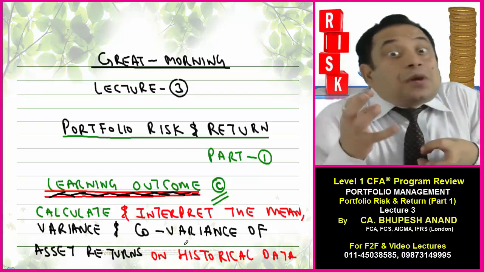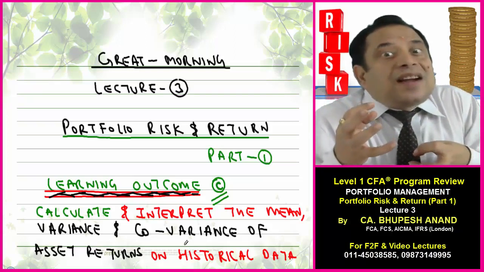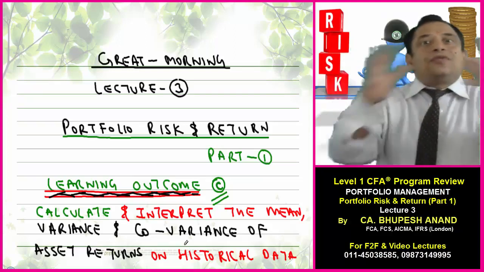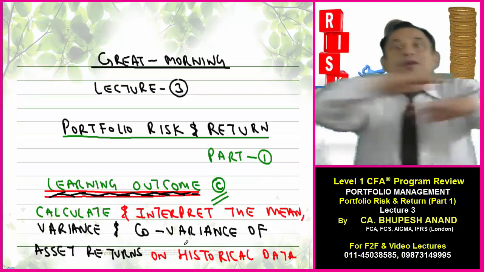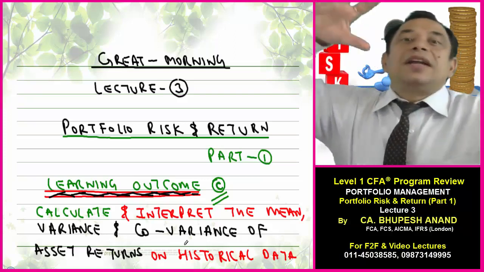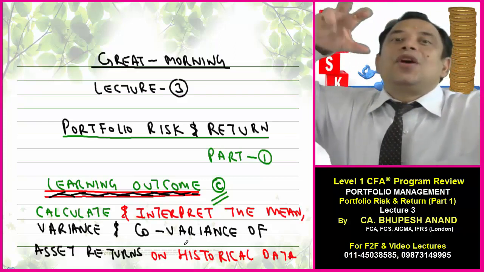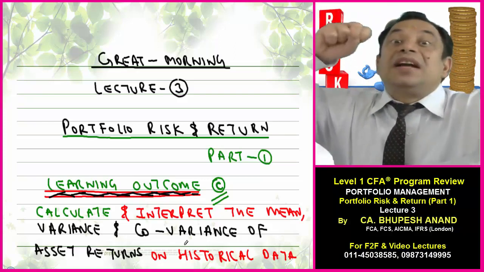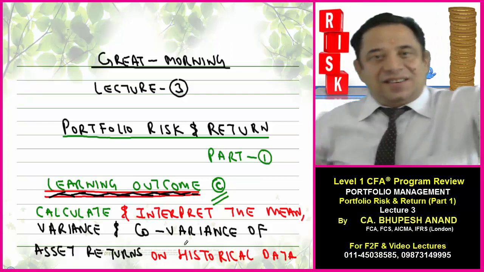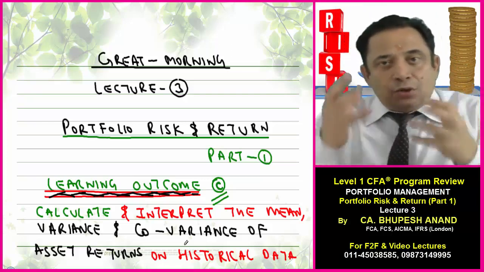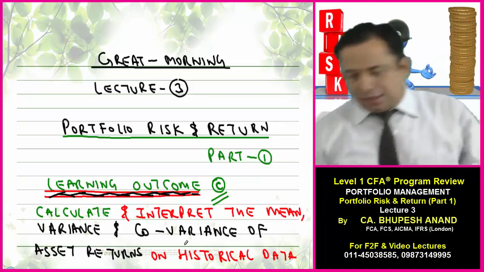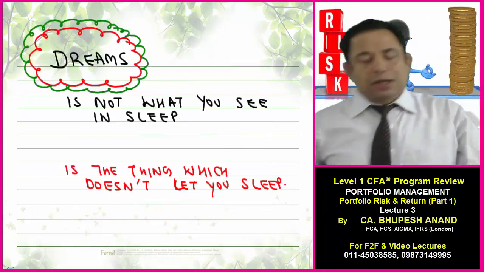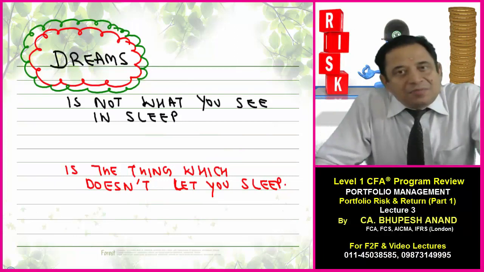And what is the relationship between Aishwarya Rai Bachchan and Salman Khan? So we will be trying to find out the relation: positive, negative, or no relation. And then we will quantify how much is the magnitude of that relation by calculating R, correlation. So today I will be telling you 4 or 5 numbers, and how to calculate those numbers with the help of a calculator.